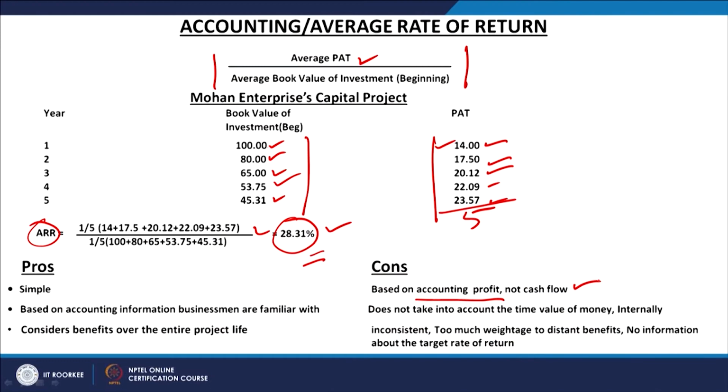Internally inconsistent: this is a very important point as a limitation of the accounting rate of return. Why is it internally inconsistent? I will now explain. This profit is the profit after tax, and the investment here is the average book value of the investment.